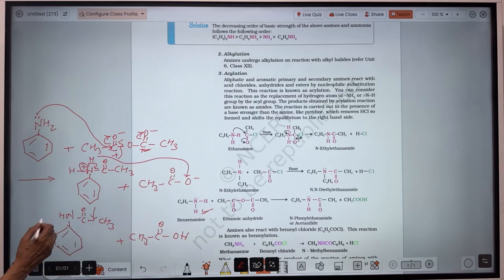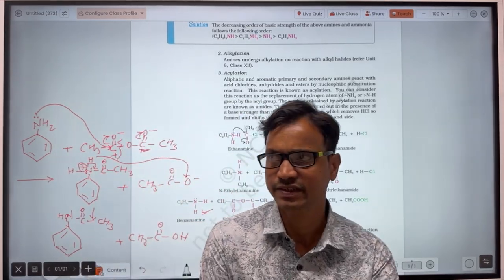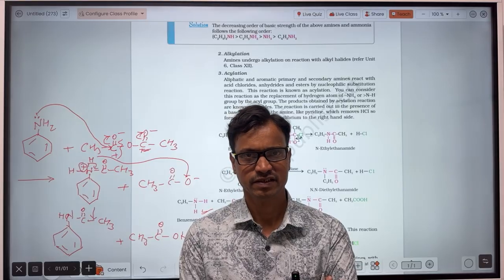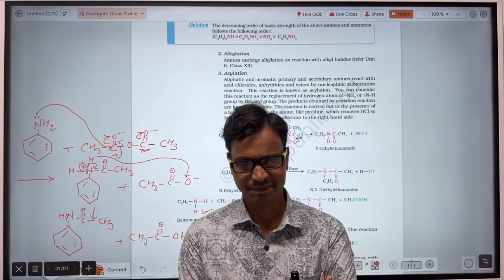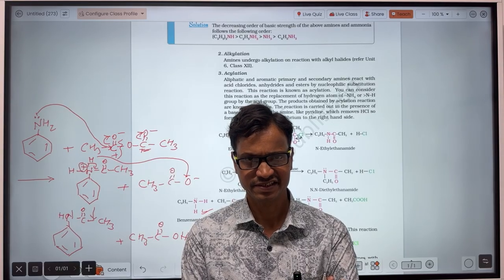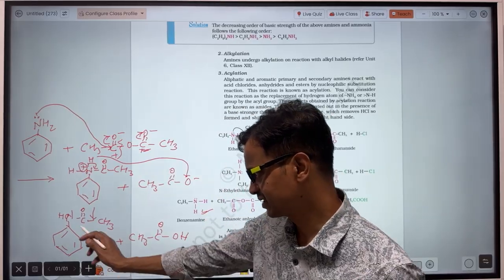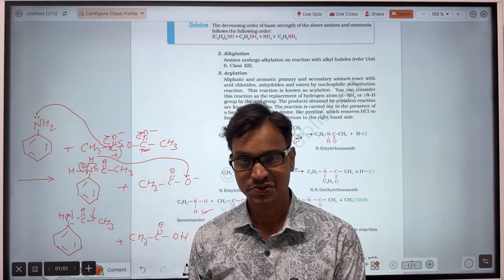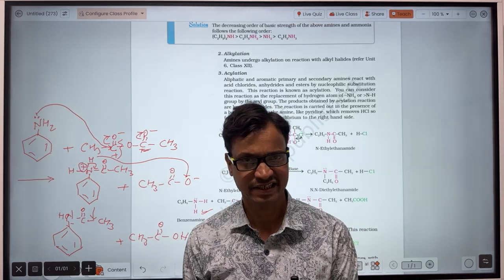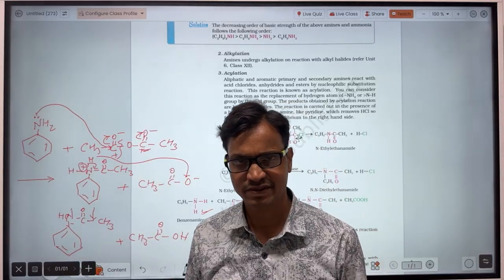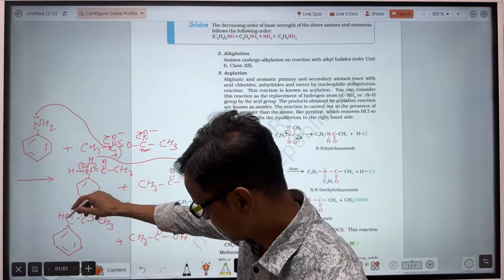And what's the IUPAC name of this compound? Let's see. I have told you that whenever the open chain contains the functional group, the name of the compound will be based on the open chain, and the cyclic group will be considered a substituent. The cyclic group here is benzene. So benzene will act as a substituent, and the word used for benzene when it acts as a substituent is phenyl. So phenyl is attached to nitrogen, so it will be called N-phenyl.